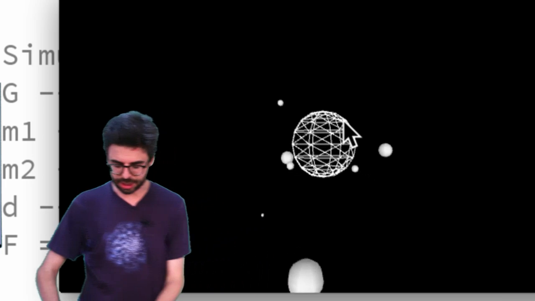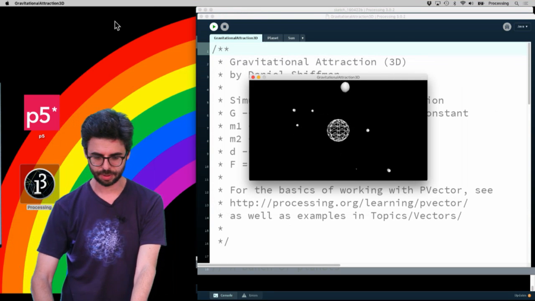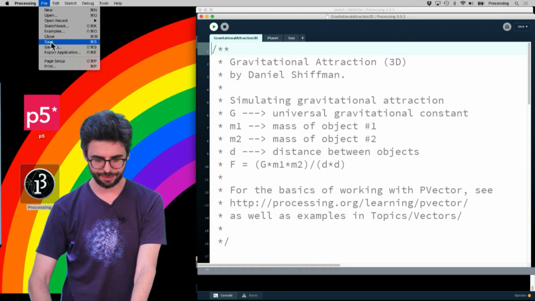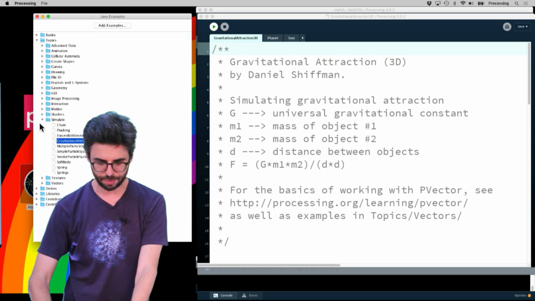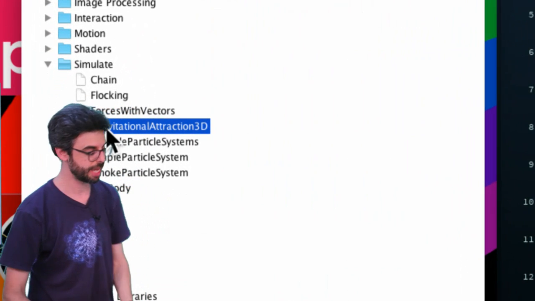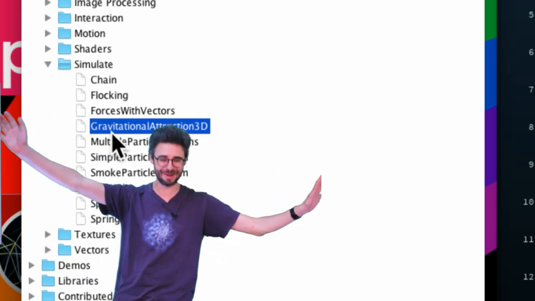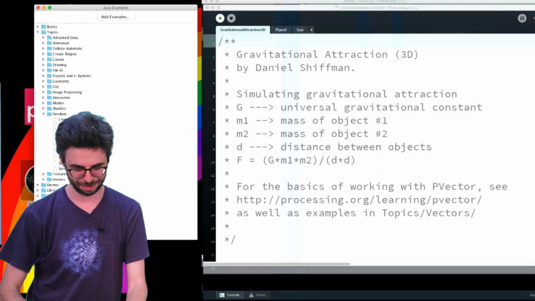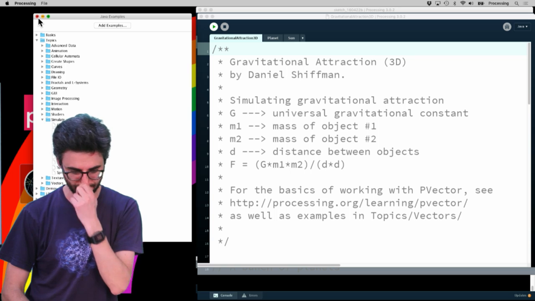The code for the physics version is under File, Examples, Topics, under Simulate Gravitational Attraction 3D in Processing. And I cover how to do this in my Nature of Code book, just to plug things here, if you want to read it online or buy a copy of it.